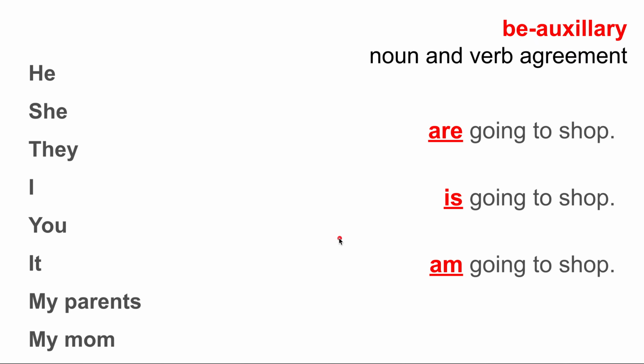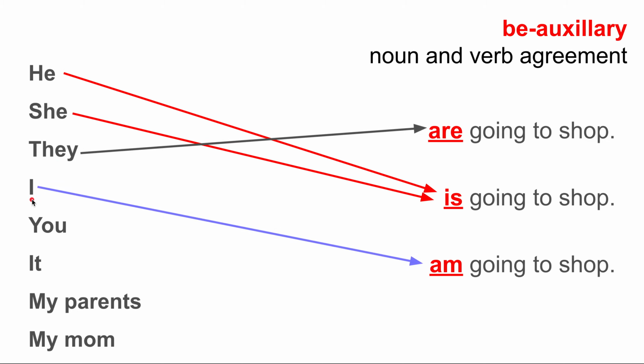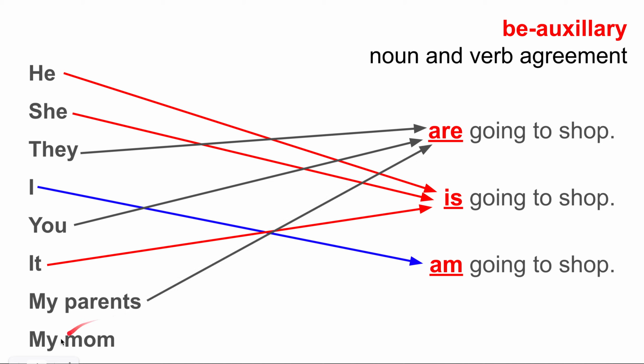All right. Something we need to talk about is that the rules for the be auxiliary and noun and verb agreement are the same with be going to. So, for example, he is going to shop, she is going to shop, they are going to shop, I am going to shop, you are going to shop, it is going to shop, my parents are going to shop, and my mom is going to shop.